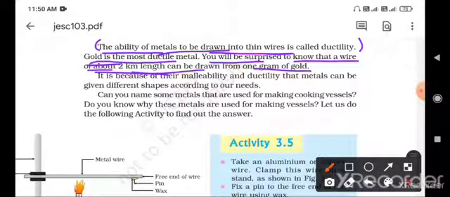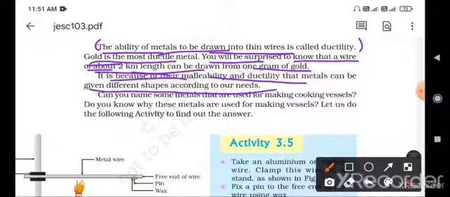Remember that it is because of their malleability and ductility that metals can be given different shapes according to our needs. That is why gold and silver are used for ornamental purposes, because they have the most ductility and malleability, so we get different sizes and shapes.